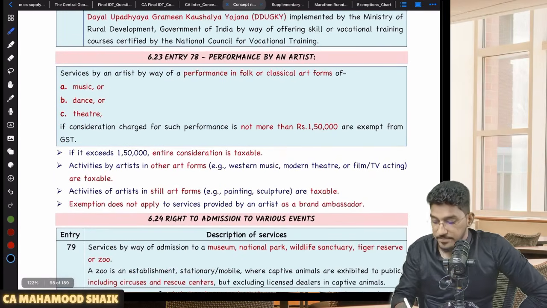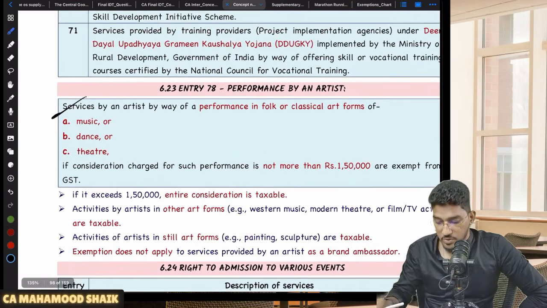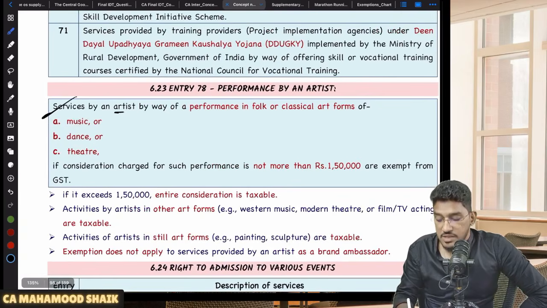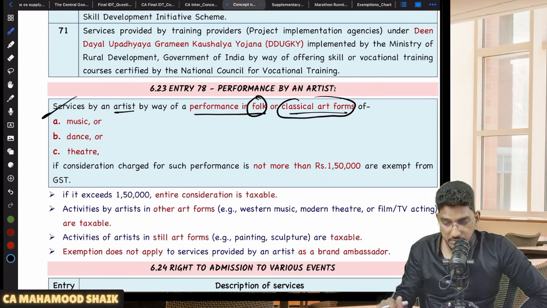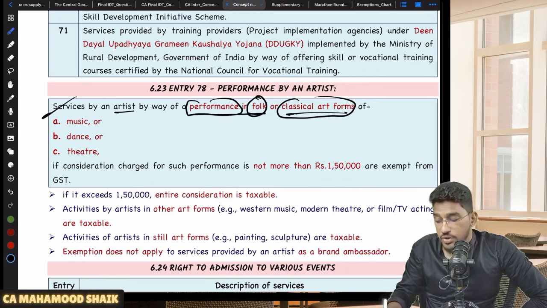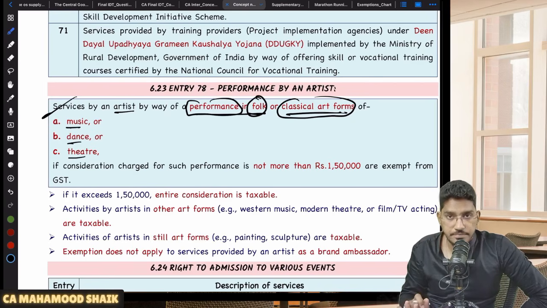So those are this one. This performance by an artist, I want to speak about it. So services by way of an artist by way of performance in either folk or classical art forms. Exemption is there only when the performance is done by an artist, that too in the folk or classical art forms. So in Western art forms, if they are doing any performance, then there will be no exemption available. Exemption will be available only when the performance is done by an artist in either folk or classical art forms of music, dance, theatre.